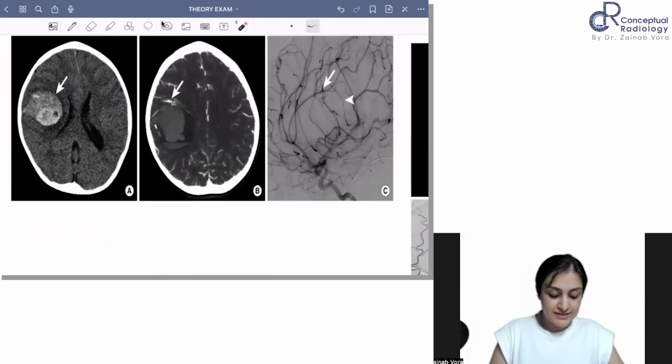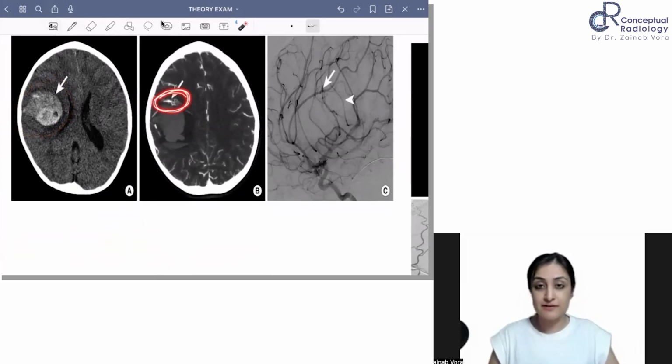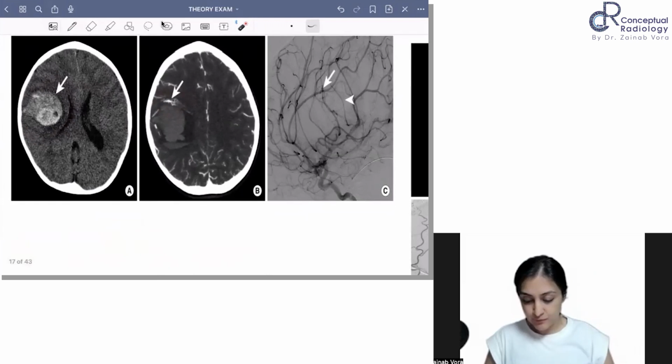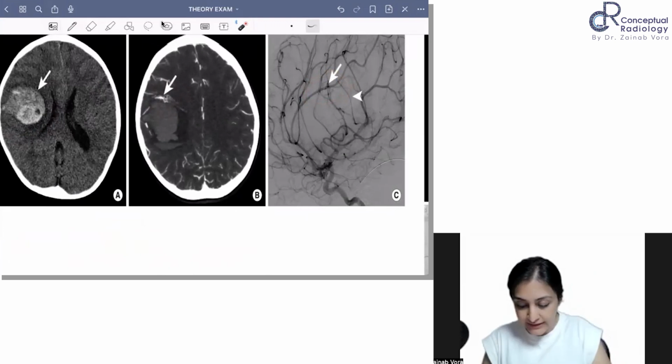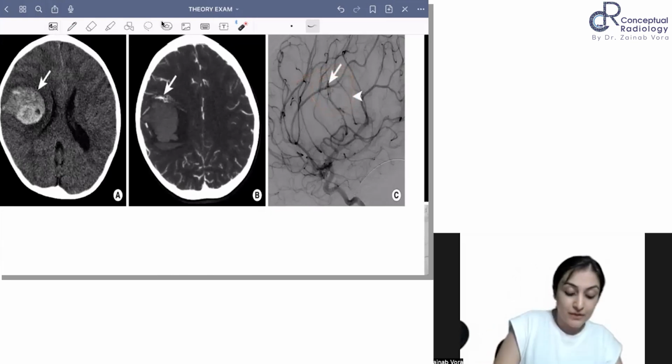So you can see that there is a lobar bleed here. Upon doing CT angio, we can see that there is a vessel here which is very prominent. And now on DSA, what do you notice? On DSA, we can see that there is a slightly early draining vein. Can you appreciate that there is an early draining vein which is going here? So this is a very subtle AV malformation, right?